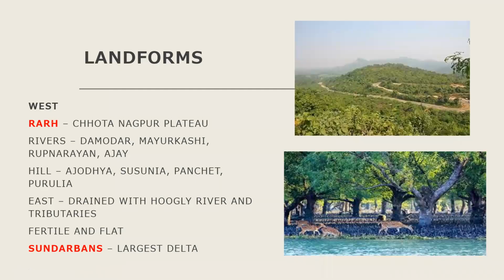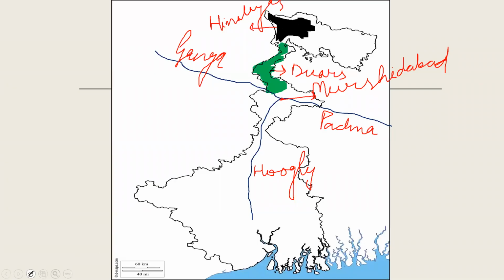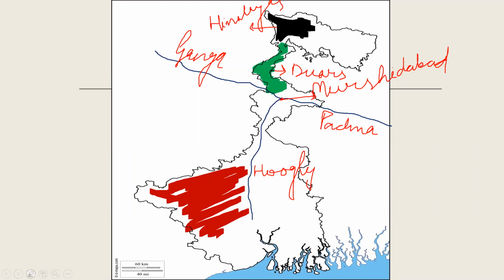Now, next part is your western part. Western part, what you are having? You are having the Rarh. Western part in the diagram, we will see the Rarh is this part. This part is your Rarh area.